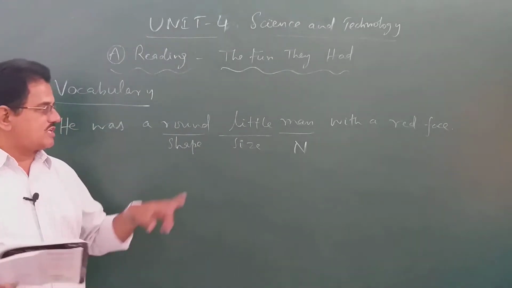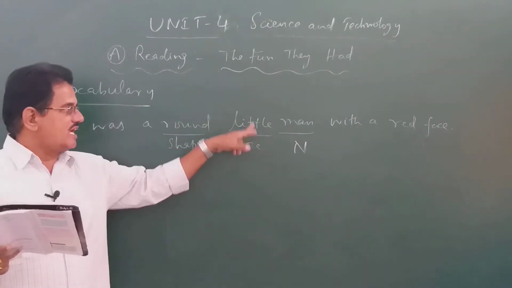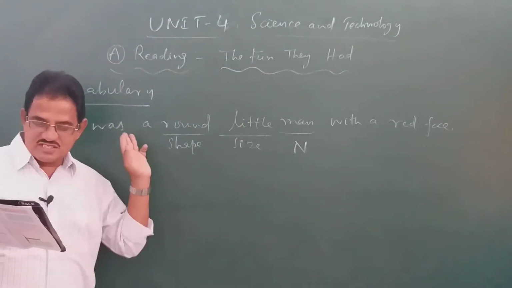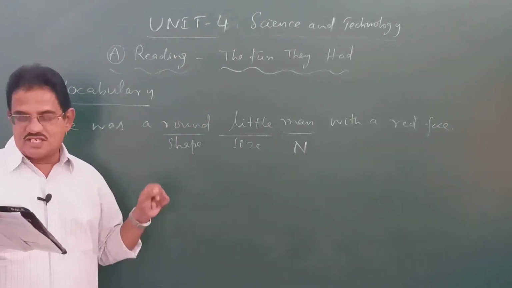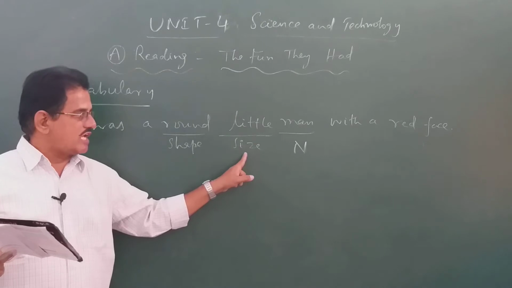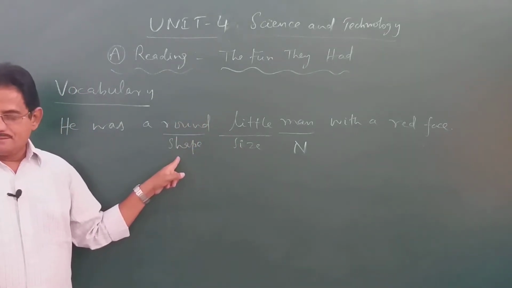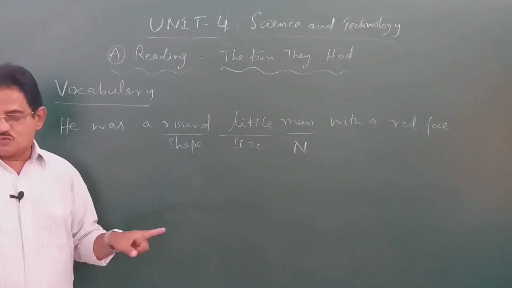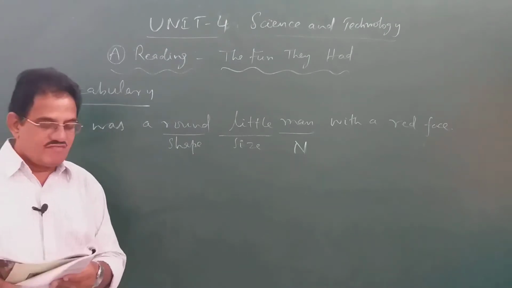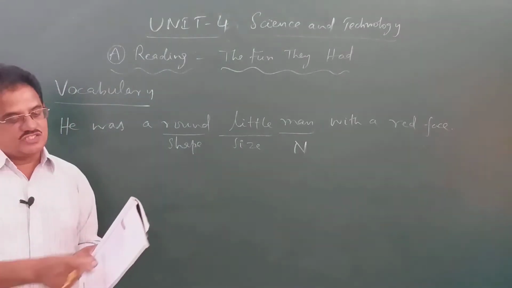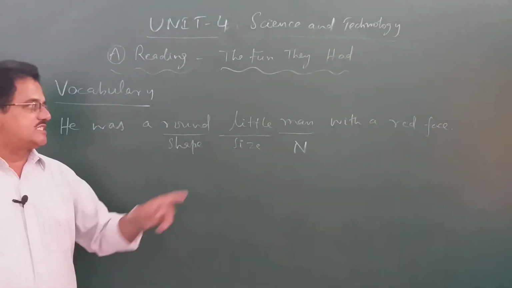Okay, the adjectives round and little appear in a certain order. Round, little, not little round man. Why is it like that? I will explain that. They appear in a certain order. The adjective little refers to size, adjective round refers to shape. Think of two adjectives of size and shape for the following objects and put them before the nouns. In the same way, there are 5 words given there. You have to use two adjectives in a proper order as it is given here.